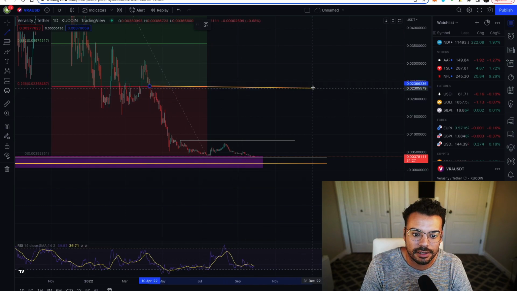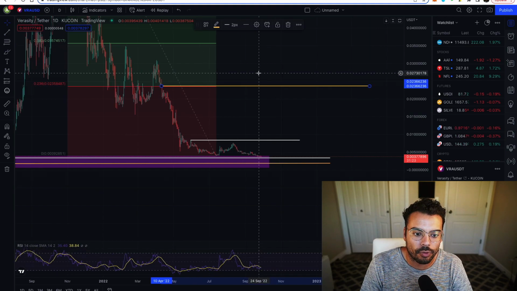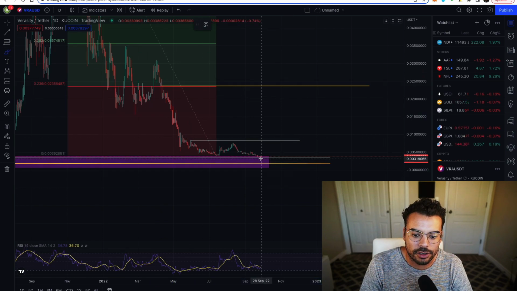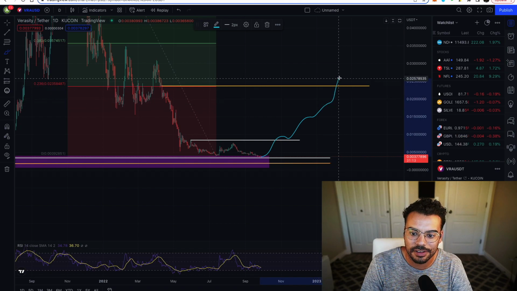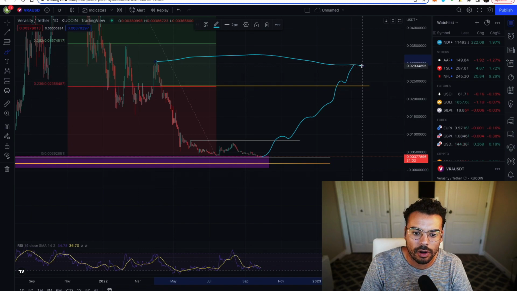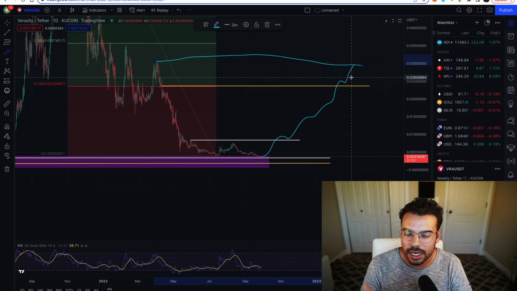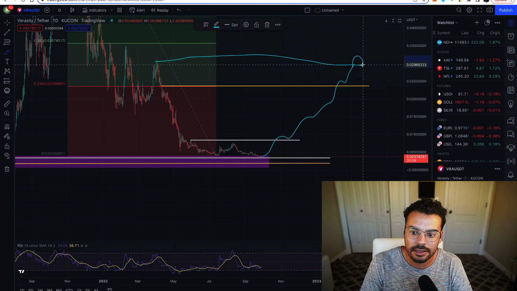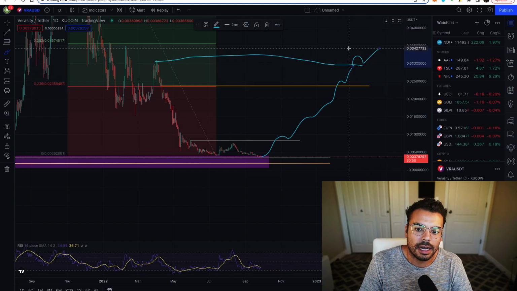until we break this fib level. So that would be at about 2.5 cents. And then things will get really interesting once we break this neckline. So what I mean by a neckline is, if you imagine Verasity coming up, standing on top of this, and keeping going, obviously that would be amazing. But standing on top of this fib, and then we get to a point where we now have this neckline, right? If we go across there, that's the neckline, the prospective neckline I'm talking about. Once we break that and stand on top of that, then we're talking about some real momentum to the upside.